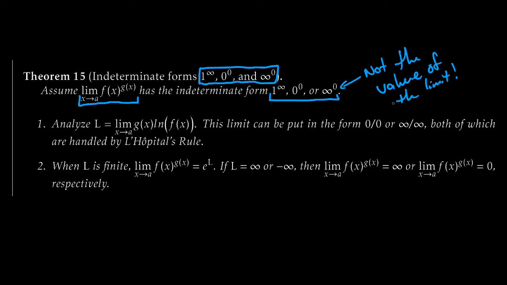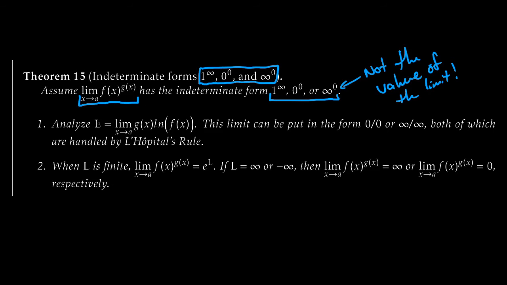These are just the way that we would fail to find the value if we naively tried to evaluate the limit. So, if we get one of these when we try to do it straight away, here's what we'll do to handle it. Here's what we'll do to get the actual answer.